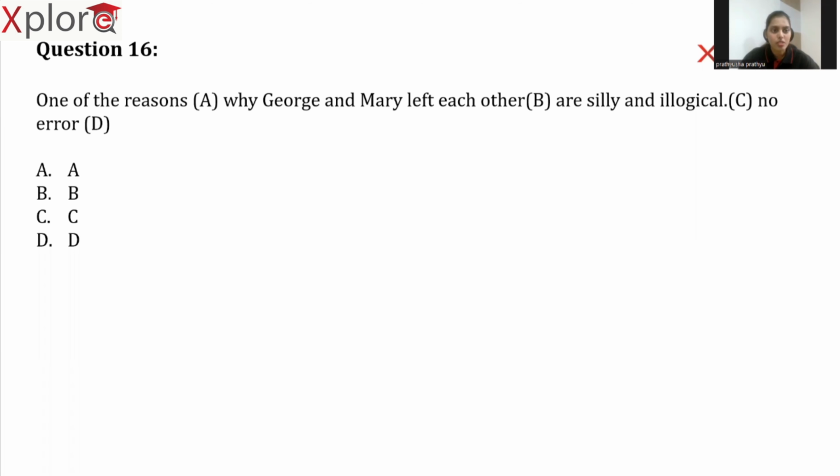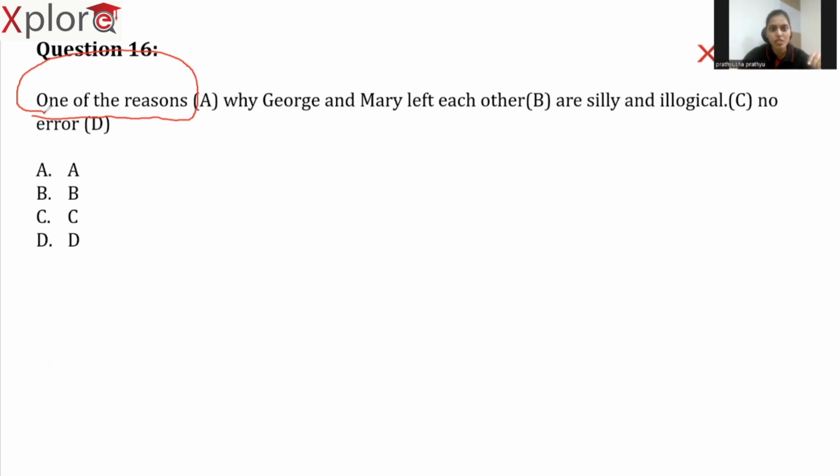This is a very easy question. One of the reasons why George and Mary left each other are silly and illogical. So what is the error in this sentence? It is very clear. Out of many reasons, we are talking about one of the reasons. So I have told you initially in the rules, whenever you use something like each of, either of, one of, the verb should always be singular. So one of the reasons means out of many reasons, we are referring to one reason.